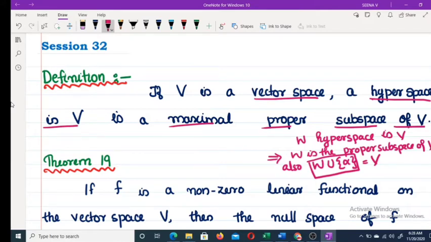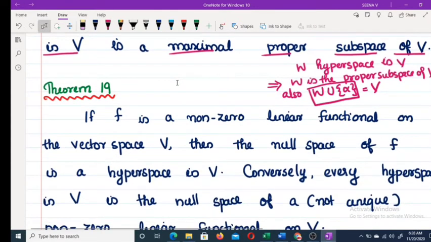W is a maximal proper subspace of V means if you add any other vector that is not in W, the span of W union that vector must be equal to V. That is the definition of a hyperspace, in general. Now moving to the next theorem. If f is a non-zero linear functional on a vector space V, then the null space of f is a hyperspace in V. This is one result.